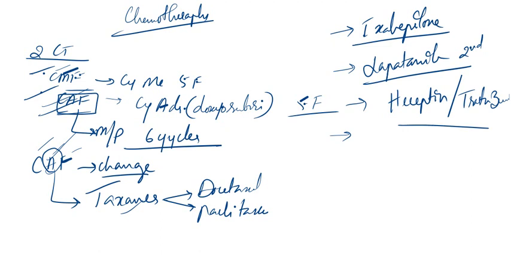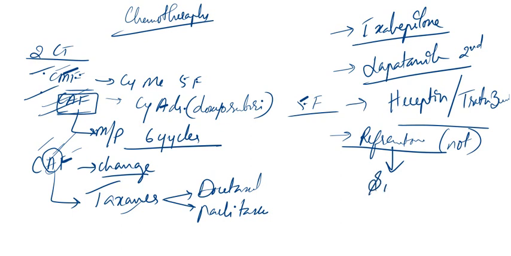Now, if a breast cancer is refractory, meaning the condition is not responding to any agent, then which drug will you give? You will give a drug called sunitinib.